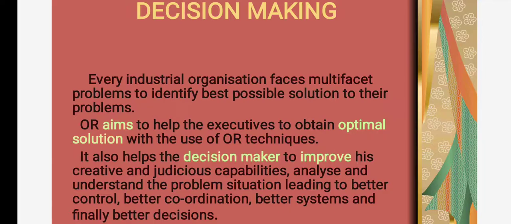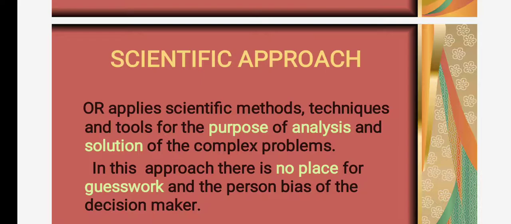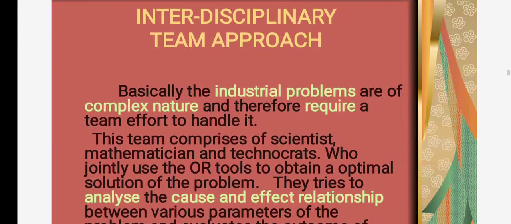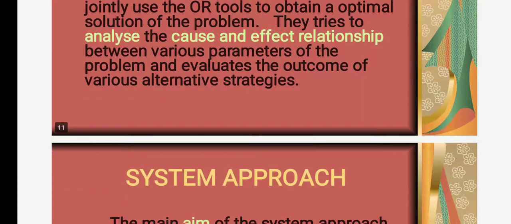OR aims to help the executives to obtain optimal solution. Scientific approach. OR applies scientific methods, techniques and tools for the purpose of analysis and solution of complex problems. Basically, the industrial problems are of complex nature and therefore require a team effort to handle them.